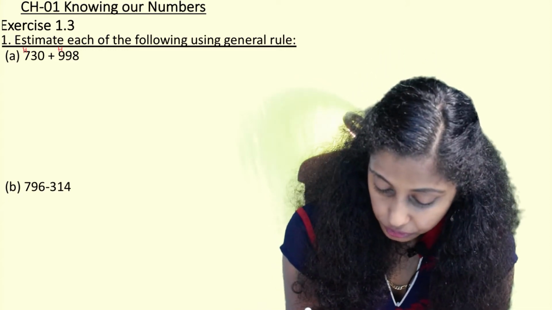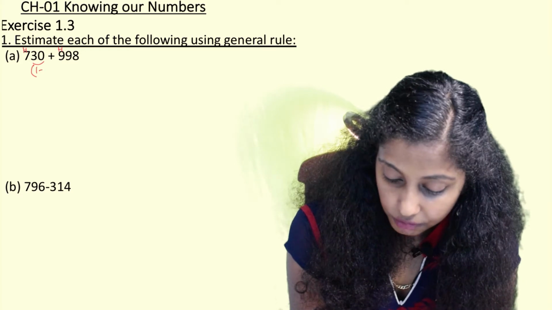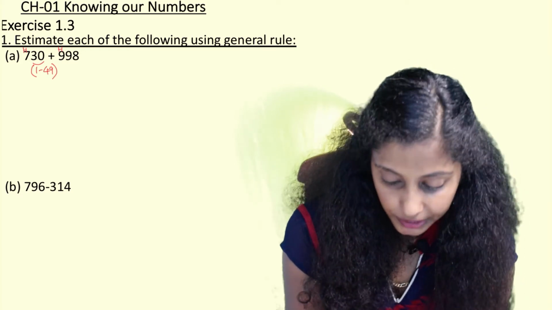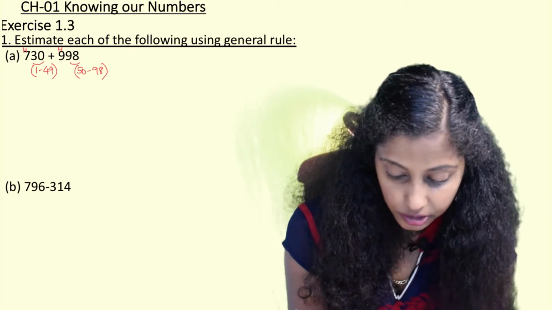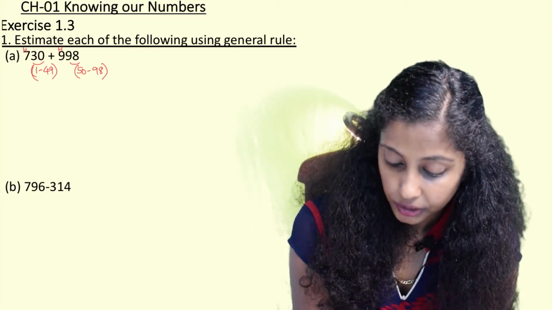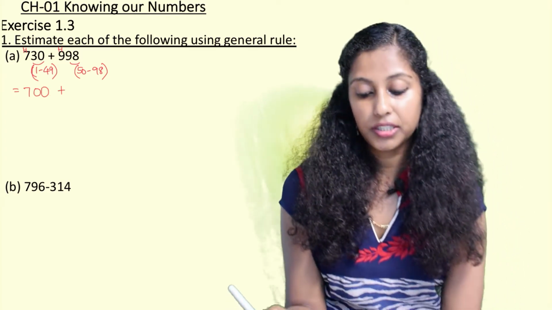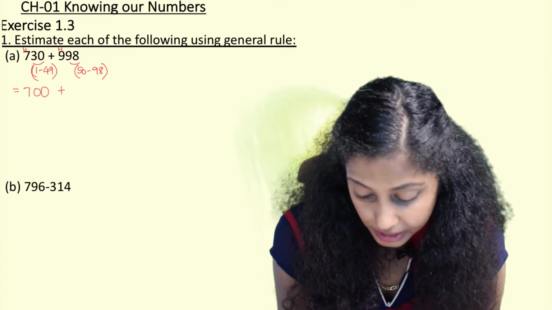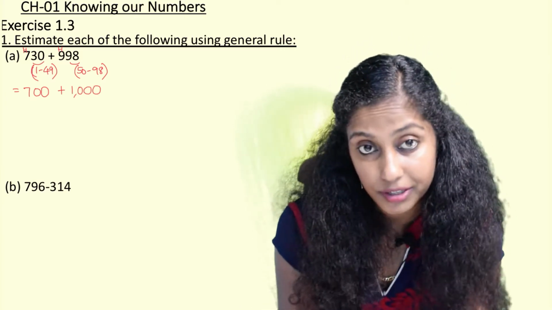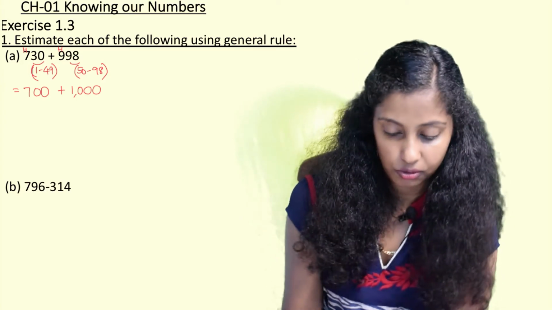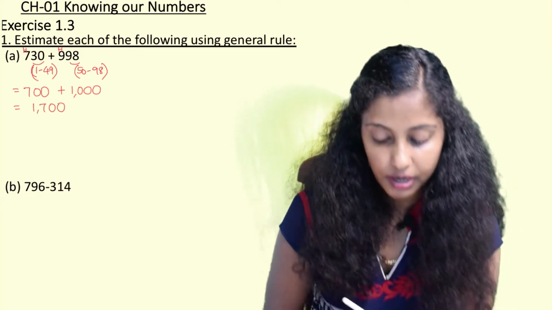So when we are rounding off to the nearest hundreds, we see 30 is in the range of 1 to 49, and then in this 98 is in the range of 50 to 98. So this will be rounded off as 700 only, plus 998 will be rounded off as 1000. Why 1000? Because after 900s the nearest hundred is 1000. So 700 plus 1000 will give us 1700.